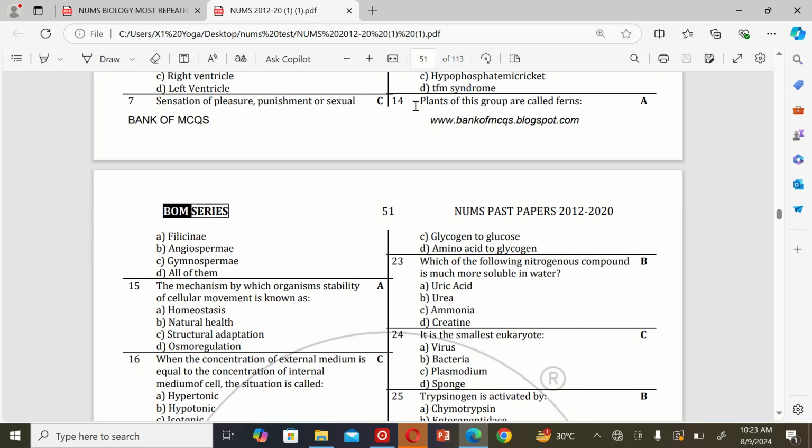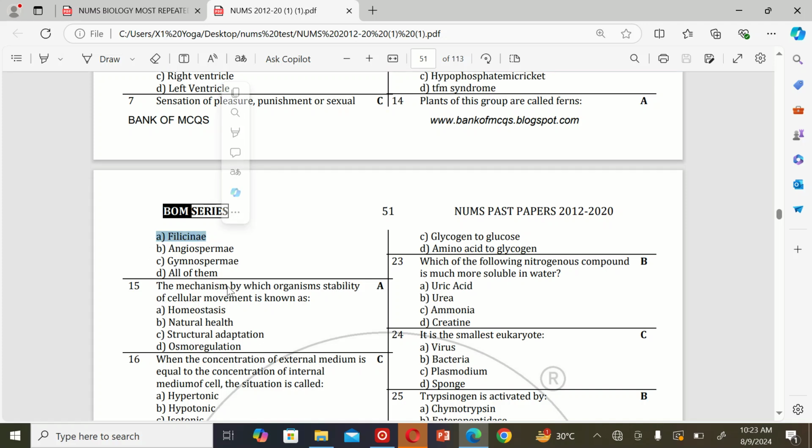The next MCQ: plants of this group are called ferns. A. Pteridophytes, B. Angiosperms, C. Gymnosperms, and D. All of them. So the correct option is A.